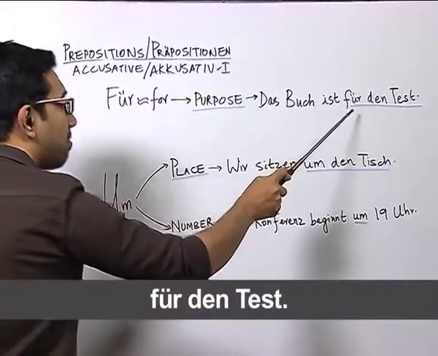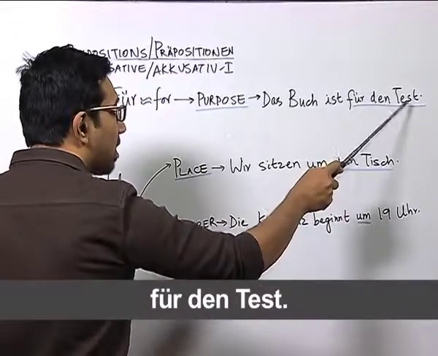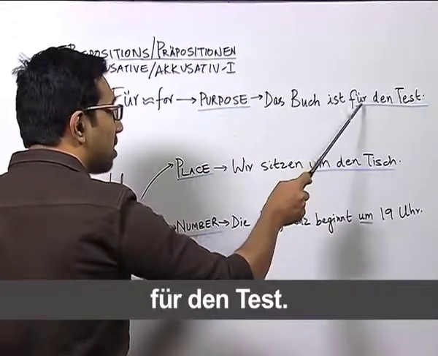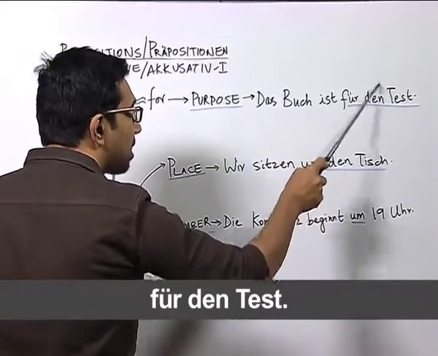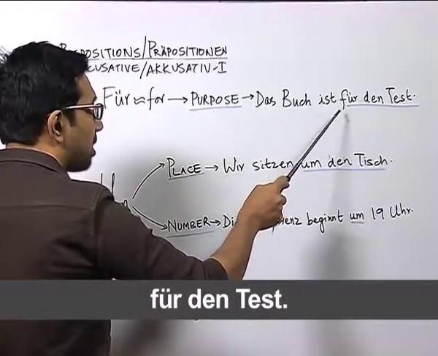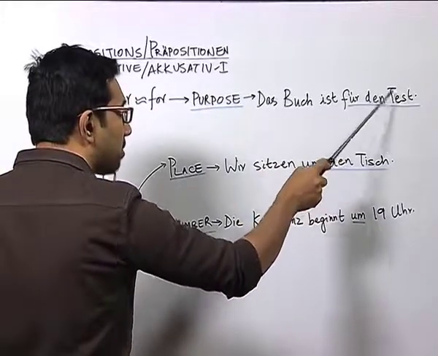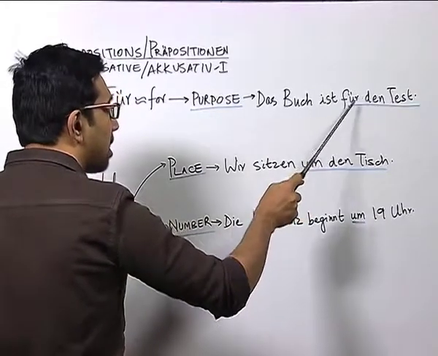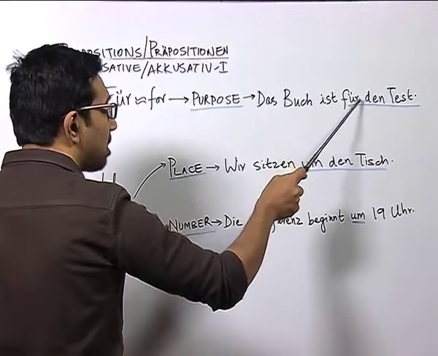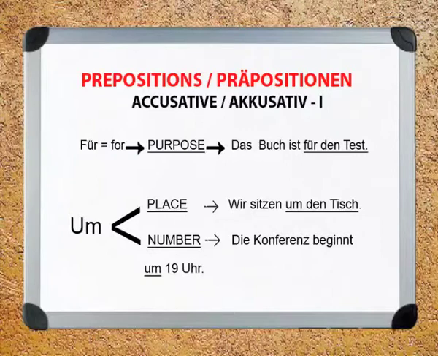As you can see, when we add the preposition to the noun Test, the article which is there in accusative becomes den, and because of the presence of the accusative preposition für, we have here den as the article. So, as we did in the previous segment, a preposition modifies the noun, which we have done here. So, the article is modified into the accusative article, and the preposition, as you can see, stands left to the noun.